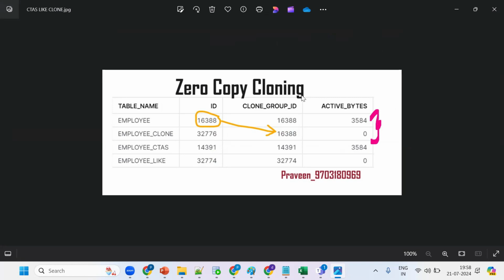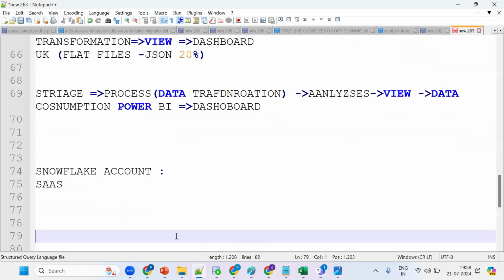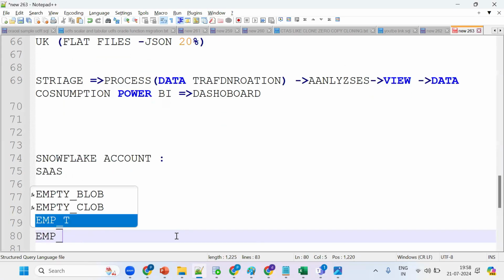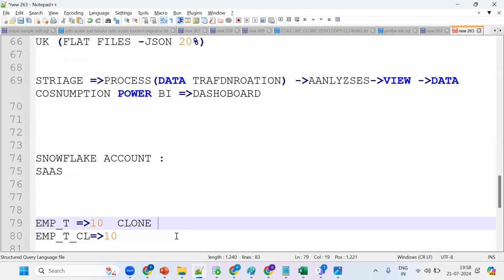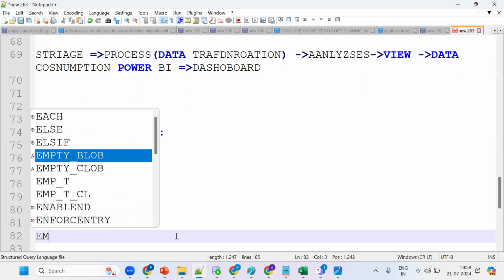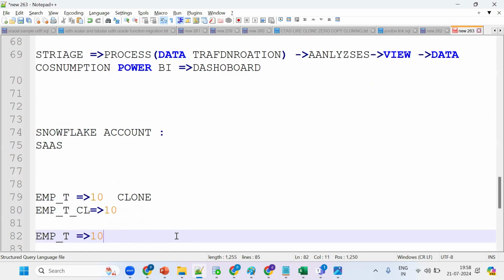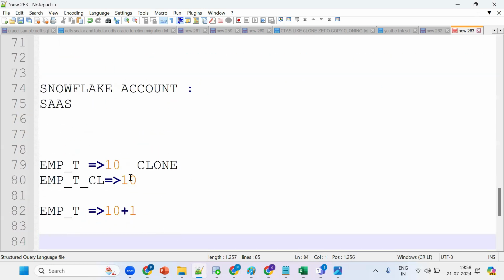So your point is, suppose the EMP table is there, and in the EMP table, as of now, 10 records are there. Now the EMP clone table is also having 10 records because I cloned it, and only one storage will be there. Next time I insert one more record, the 10 plus 1, in the main table. This record won't be available in the clone because both are independent of each other. As of a particular point of time, there will be no storage. When you try to perform any changes, there will be separate storage, and it won't have any impact on both tables. Both are independent of each other.